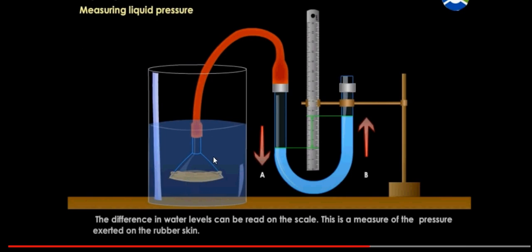So we measure the depth of the water from the surface to that point. Is it clear? Both experiments, to determine the relationship between pressure in liquid and the density of the liquid, and also between pressure in liquid and the depth of the liquid, can be done using the same apparatus setup. Is it clear?